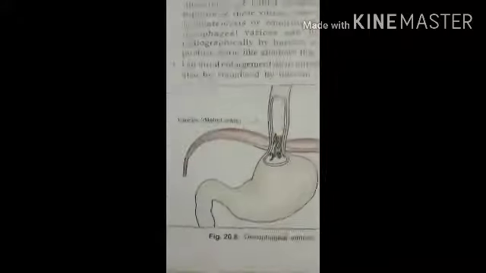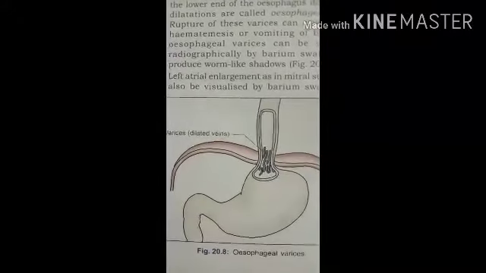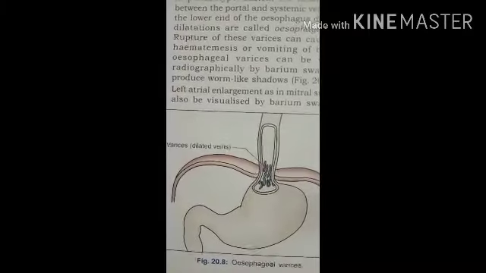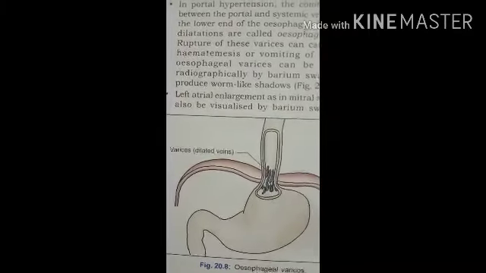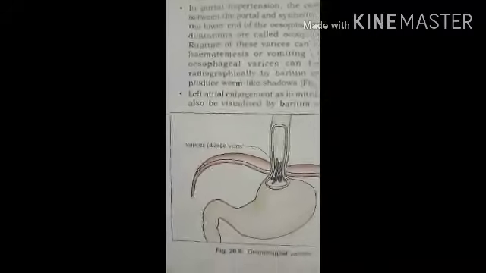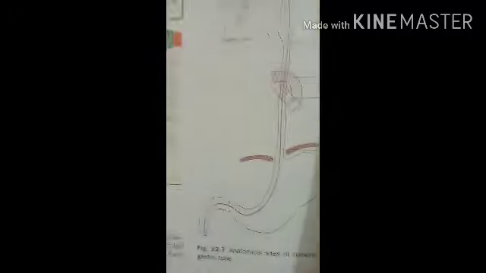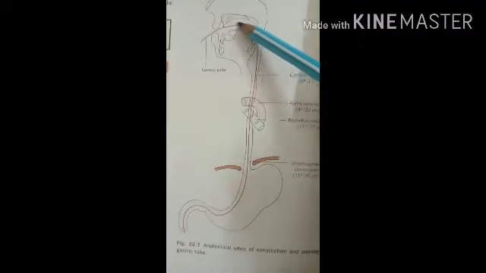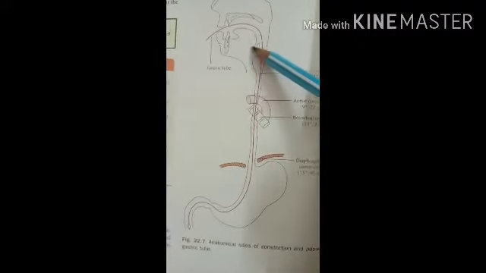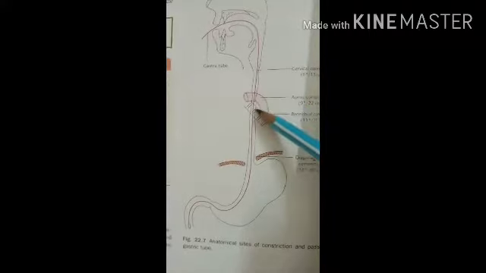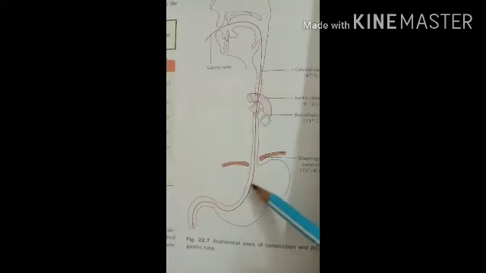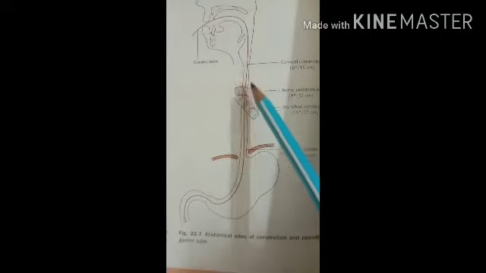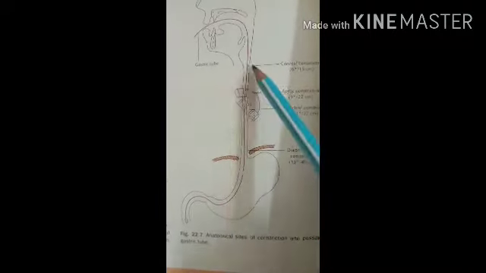Then the next clinical point, that is the normal constrictions of the esophagus should be kept in mind during esophagoscopy. So here in this diagram you can see the scope passing from the oral or the nasal route into the esophagus, and while passing the scope into the stomach and the esophagus, you should consider the constrictions of the esophagus.